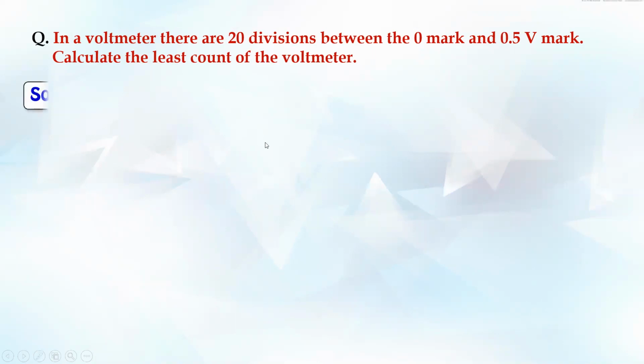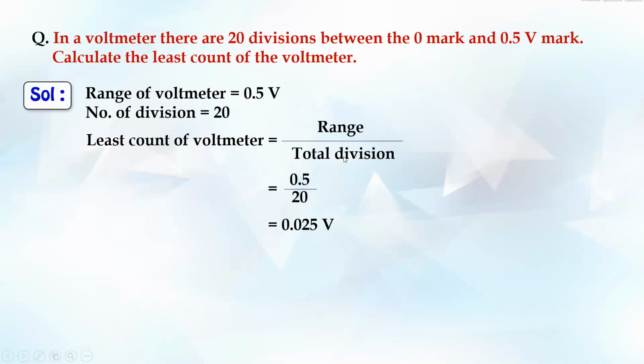We know the least count formula. What was the formula? Range upon total division. Range was 0 to 0.5. So 0.5 is the range and the number of divisions is 20, and on division you will get 0.025 volts. So that's the least count of the voltmeter, right?